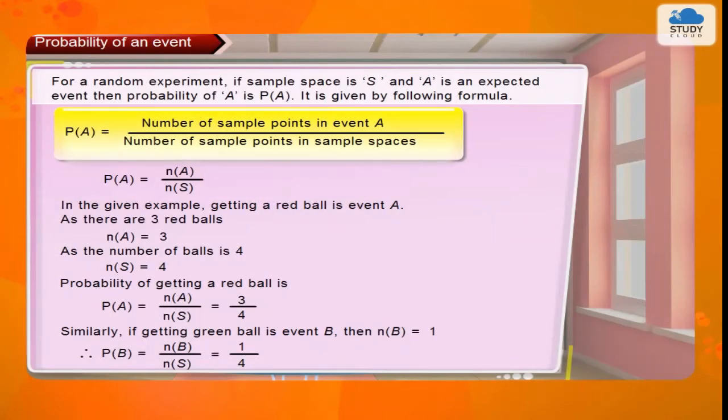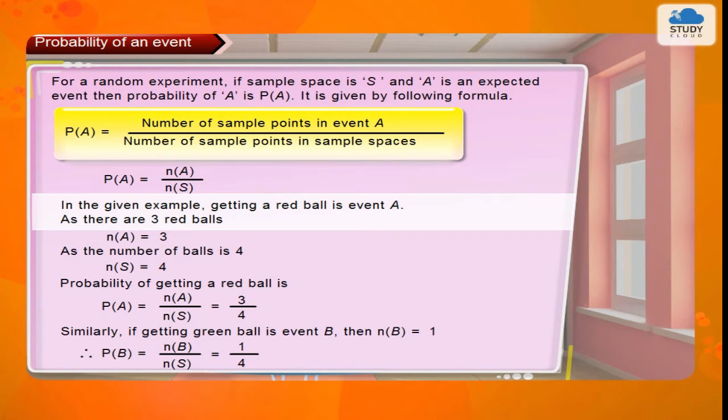For a random experiment, if the sample space is S and A is an expected event, then the probability of A, P(A), is given by the following formula. P(A) = number of sample points in event A upon number of sample points in sample space = n(A) upon n(S).